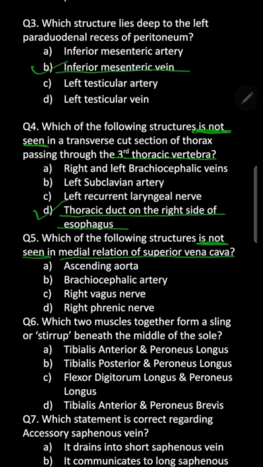So all the three options A, B, C actually are seen on the left side of superior vena cava, which is actually the medial relation of superior vena cava. Lastly, what you're seeing is right phrenic nerve. This will be the answer.